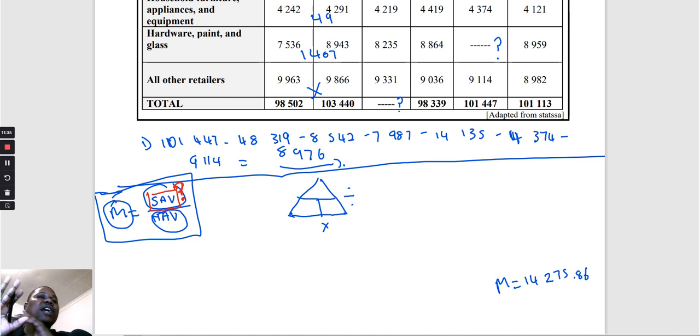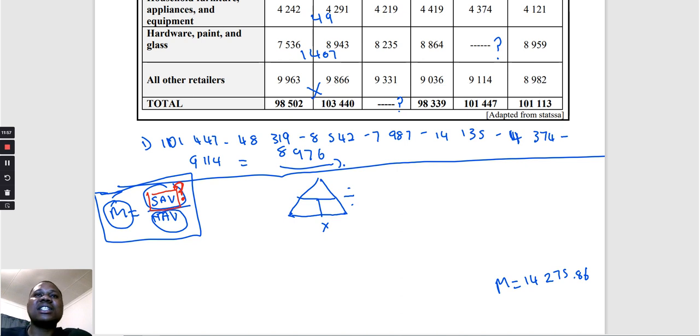You can think of any formula in maths lit, and remember, in maths lit, it's not a one-way street, meaning that they cannot always ask you to calculate the mean. They will sometimes ask you to calculate the sum of values, as in this case. For example, let me go to measurement, because measurement is where you're going to find a lot of formulas.